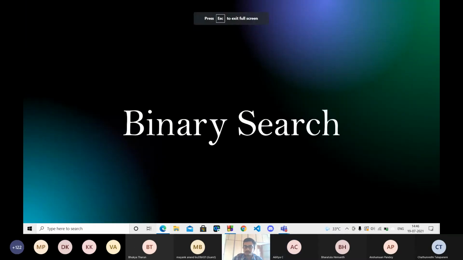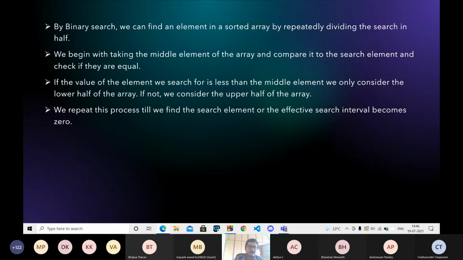Okay, so let's learn about binary search. Binary search is a special kind of searching algorithm where we can find an element. It works on a sorted array, obviously. We can find an element in a sorted array by dividing the search into half. So what actually happens is, we are given an array and we want to find an element in it. So we will search for the middle element. The array is sorted. We will check the middlemost element and compare it with the search element, the element which